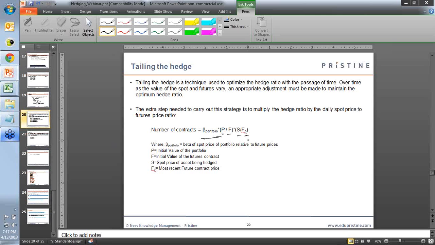It seems Sandeep has a question regarding the beta value. So the beta value tells you basically, for say a 1 unit change in the future price, what is the amount of change in the spot price. So a beta value of 1 means that the future price and spot price are moving exactly in the same fashion, and ideally you would want a beta value of less than 1, or even a negative beta value, because that would mean that your hedging instrument is moving either very slowly